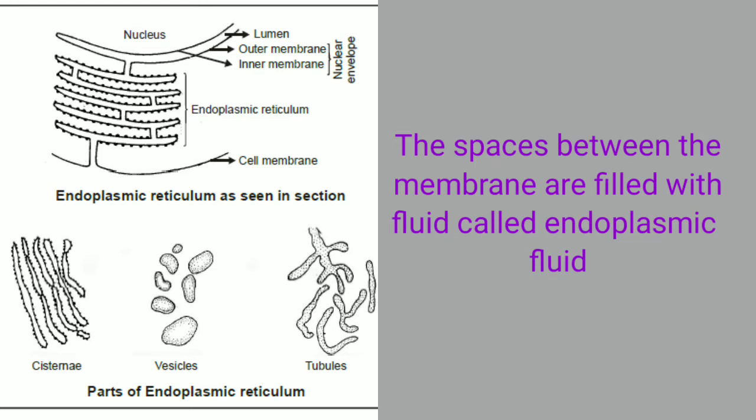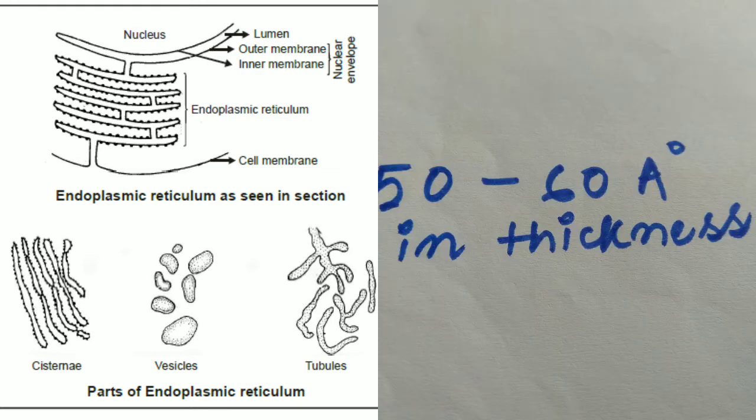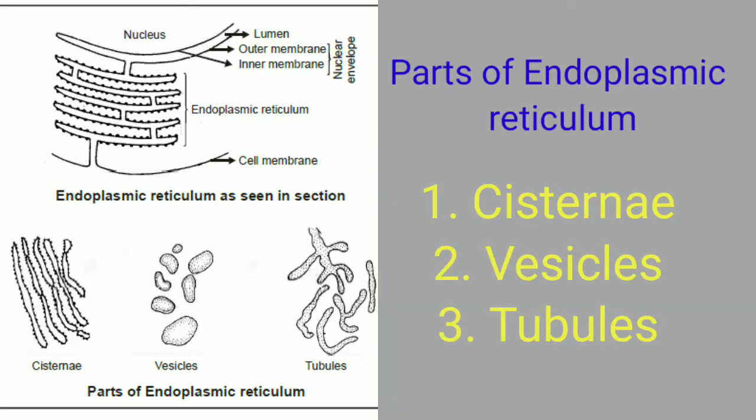And if we measure the thickness of the membranes of the endoplasmic reticulum, they measure around 50 to 60 angstrom. Now this endoplasmic reticulum can exist in three forms, and these three forms are cisternae, vesicles and tubules. The cisternae, vesicles and tubules together constitute the whole endoplasmic reticulum.